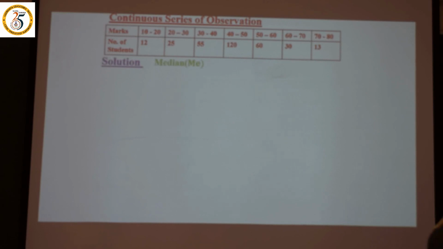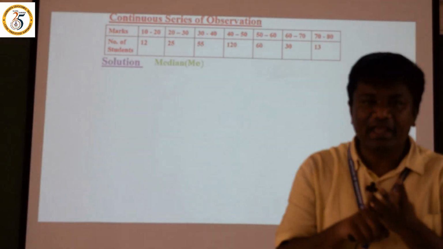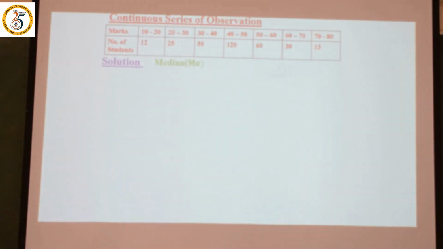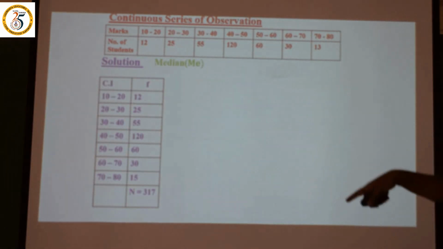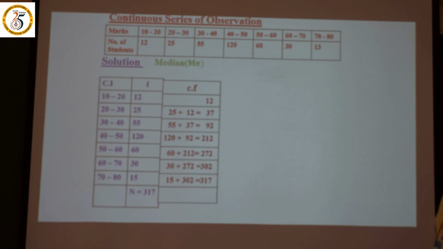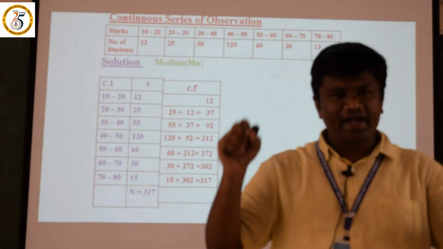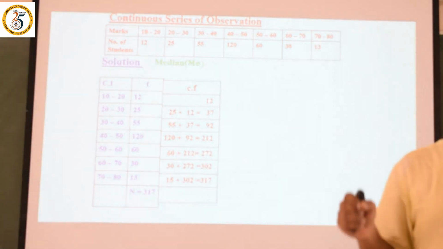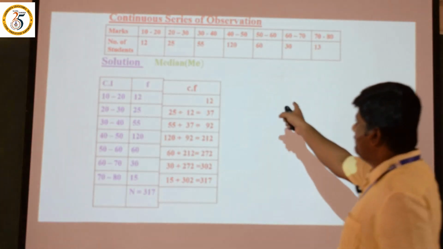Now what we want to find out? We want to find out Cf. That is very important in a median. The class interval and f value are already taken, right? Here, as I already told you, dear students, we must find the Cf, the cumulative frequency, right? In the cumulative frequency, how to find it out?